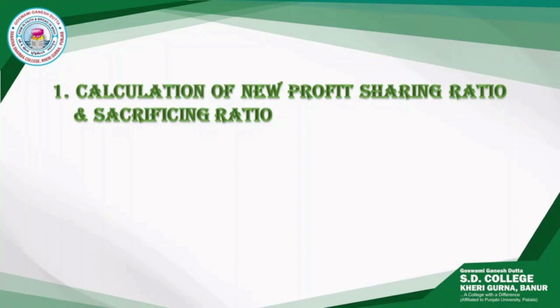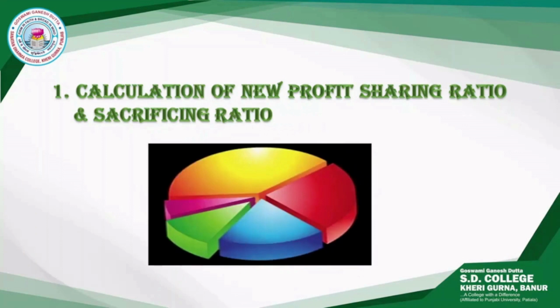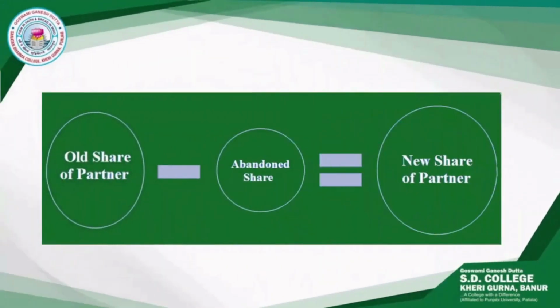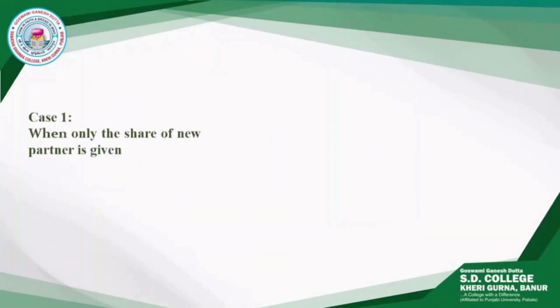First of all, we will discuss the effect of admission on the profit sharing ratio of the partners. So, when a new partner joins, the old partners sacrifice a part of their share of profit in favor of the new partner, and hence we need to calculate the new profit sharing ratio and sacrificing ratio. For calculation of new profit sharing ratio and sacrificing ratio, there are different situations and we will study all these situations. The first case is when only the share of the new partner is given in the question.